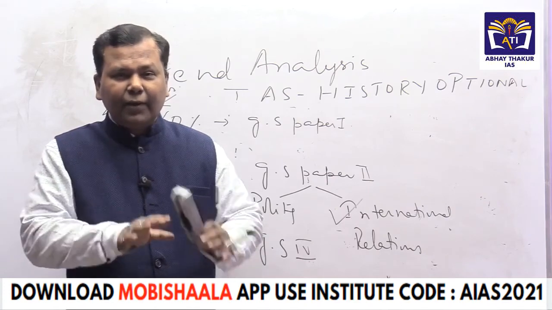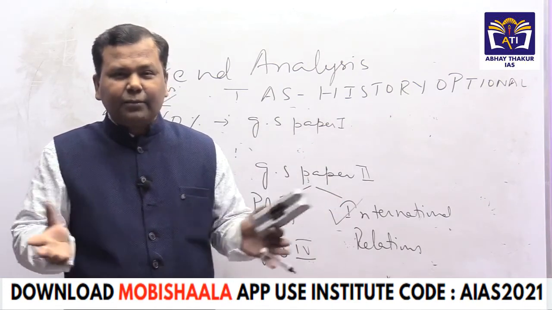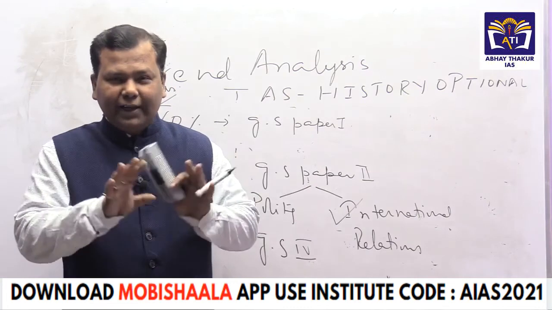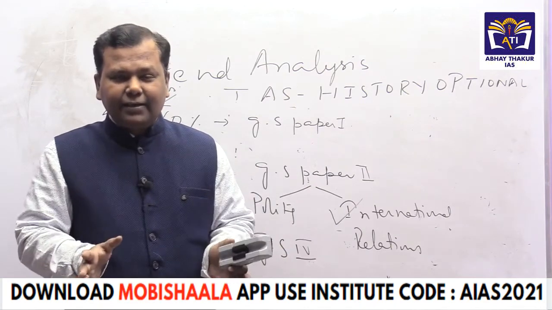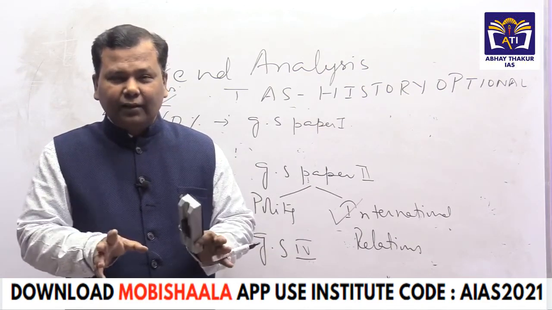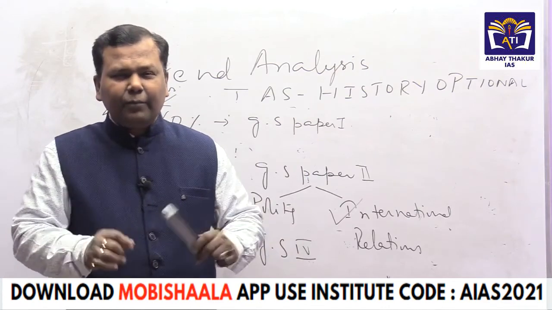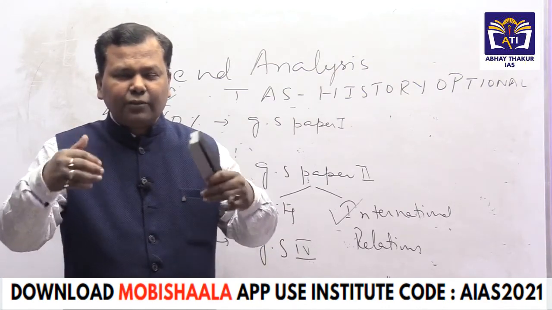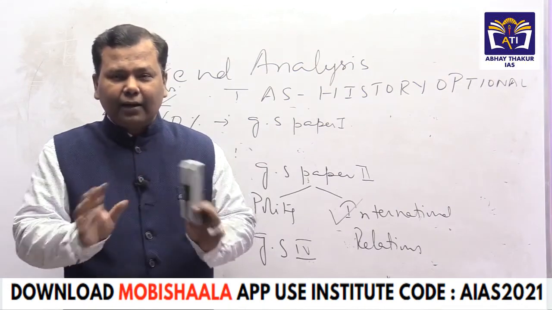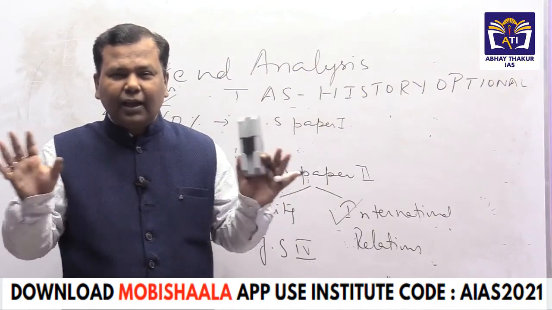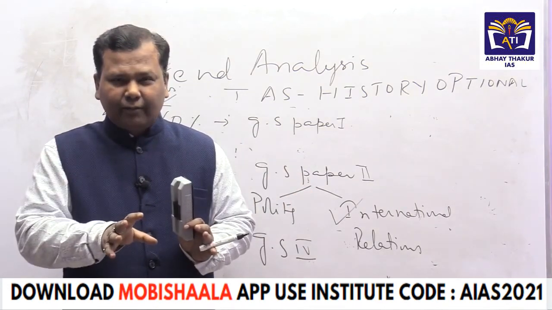Third, the myth related to the wider syllabus of history: it is very short, highly comfortable, and very easy. And fourth, it will help you much more than any of the other optionals.